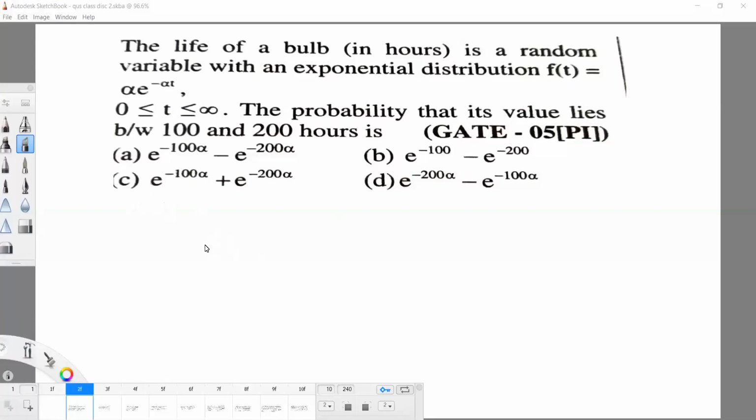So these all are the important previous year questions based on the random variable. Already in the previous session, we completed all the concepts related to random variable. Let me solve this problem.